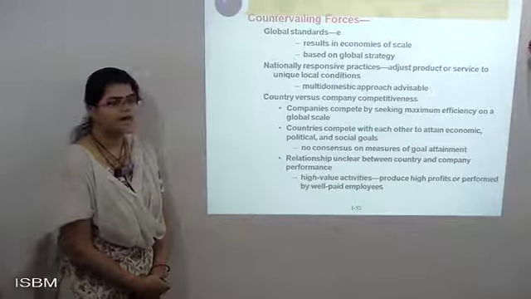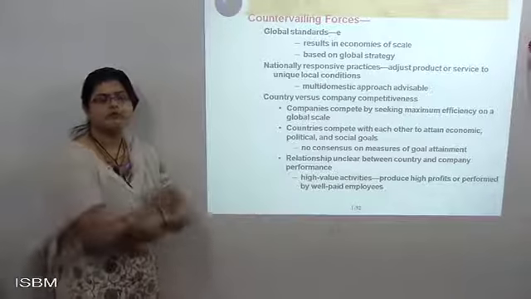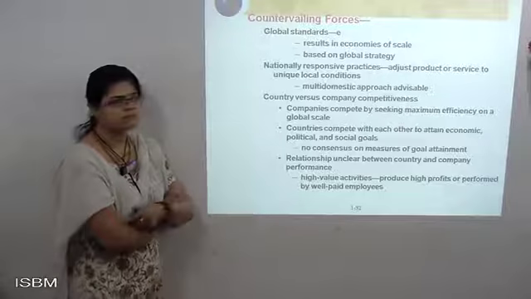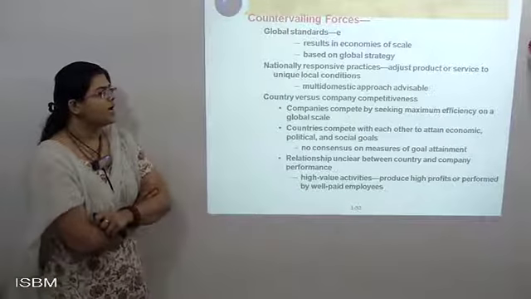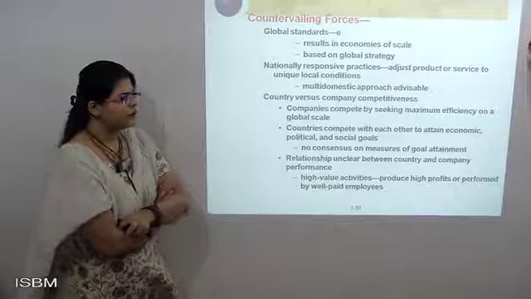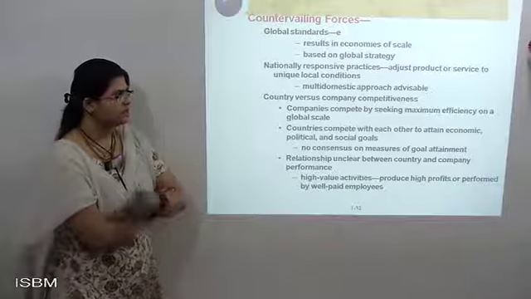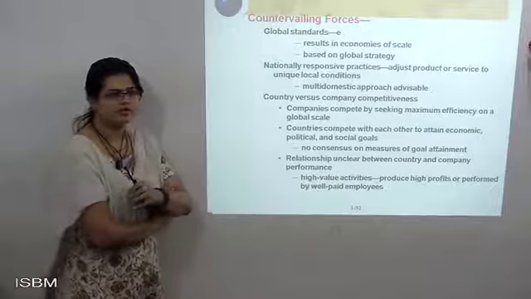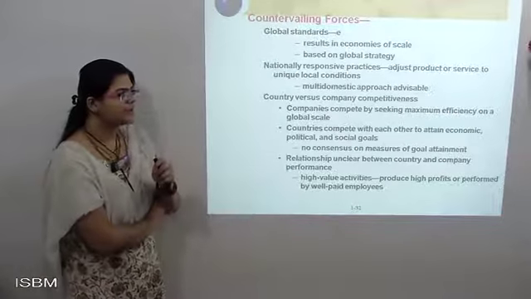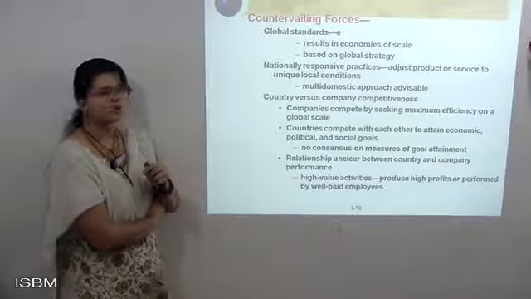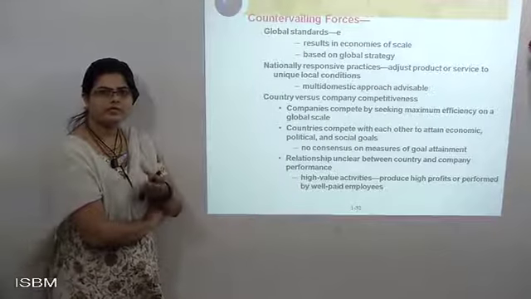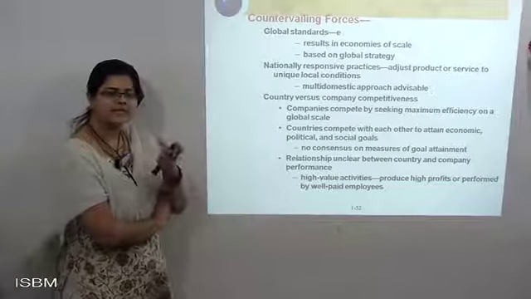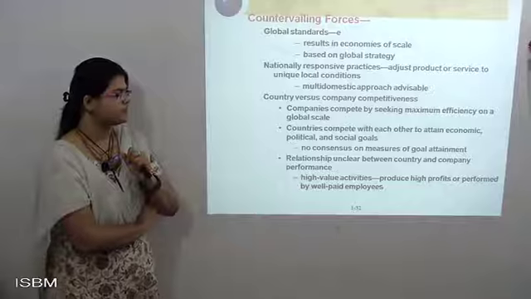Multi-domestic approaches are admissible, trading with different markets in different zones. Country versus company competition: two things are calculated here, competition and country-wise influence in the market. Companies compete by seeking maximum efficiency in global sales. Companies produce their goods and sell them globally, and this is how it is seen in the global market.